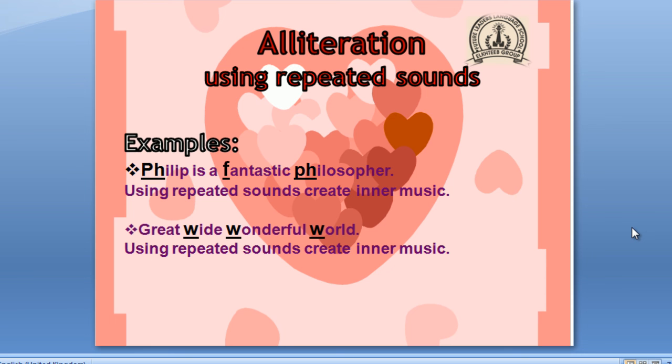Using repeated sounds creates inner music. Don't look at the letters. No, we deal with the sound. F, like PH, and F for F. Great, wide, wonderful world. W, w, w. These repeated sounds create inner music.